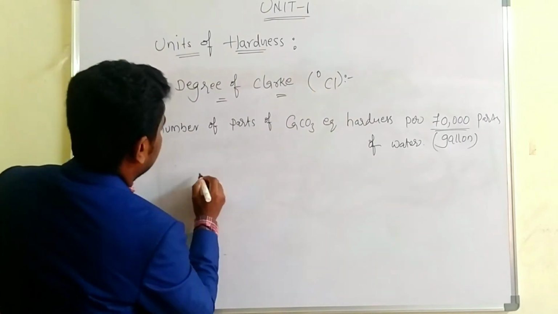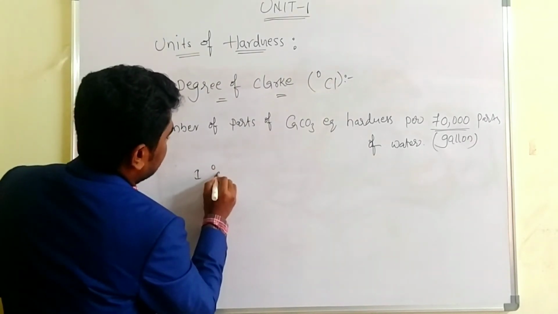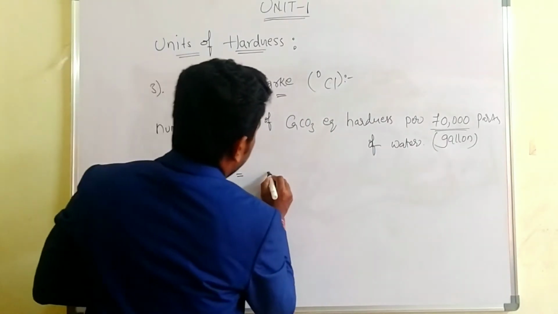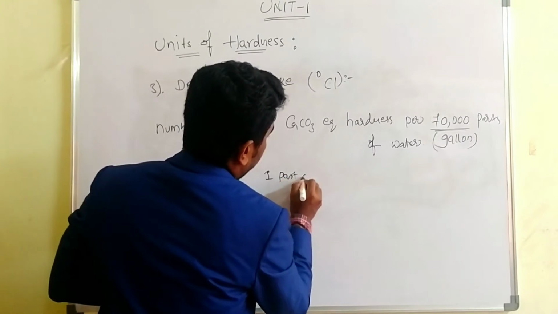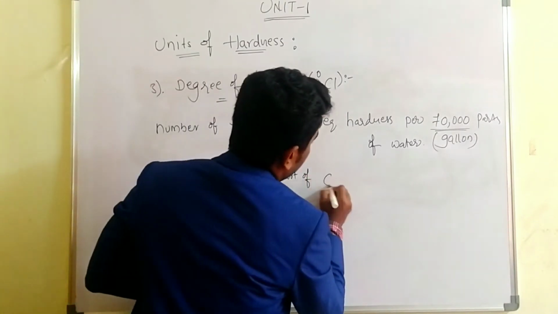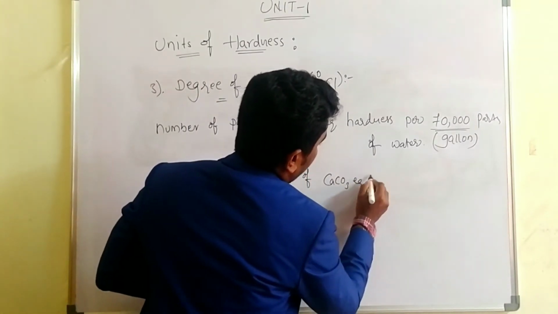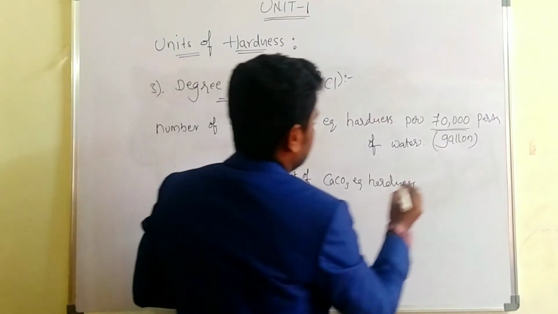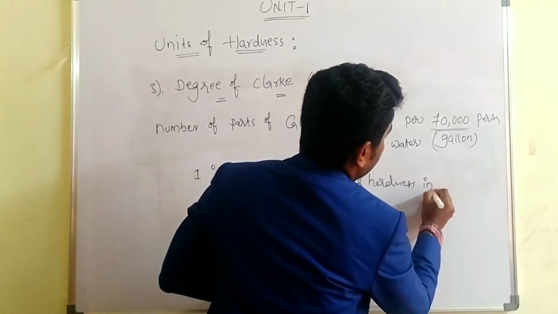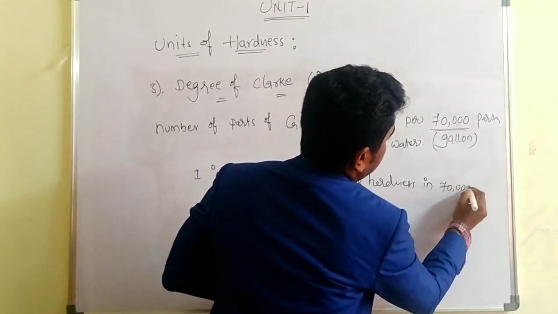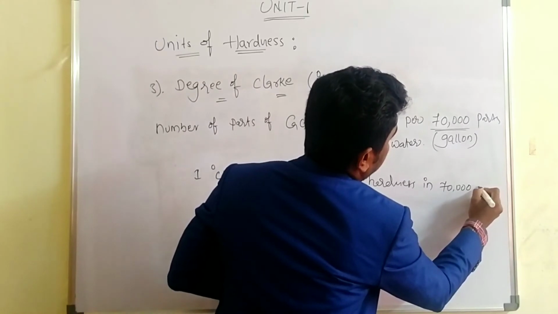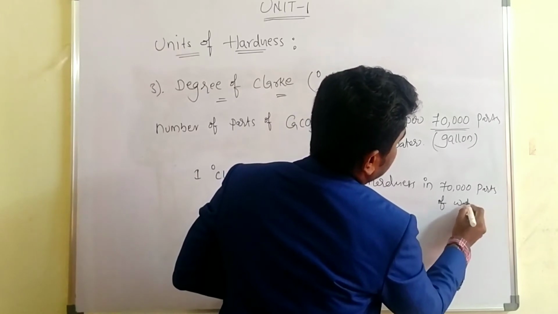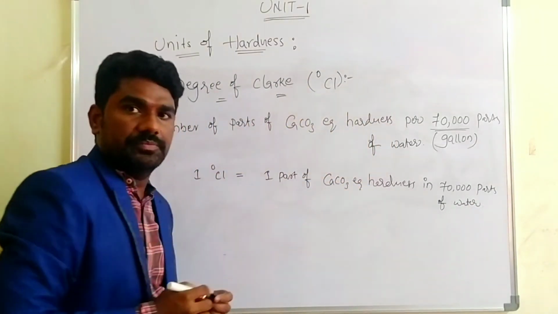That means 1 degree of Clark is equal to 1 part of CaCO3 equivalent hardness in 70,000 parts of water. Is it clear, all of you?